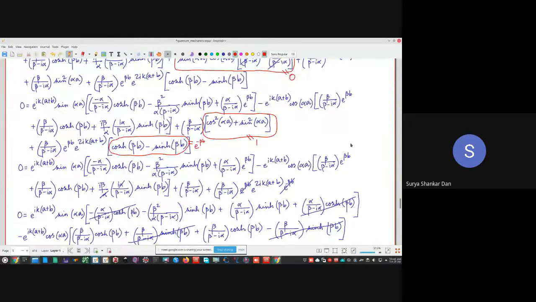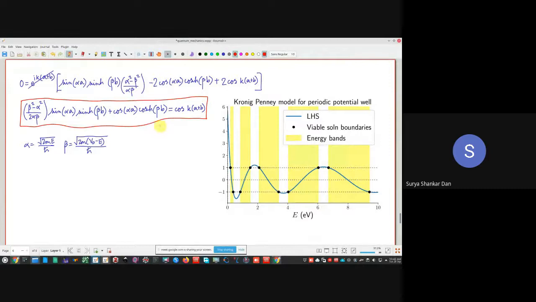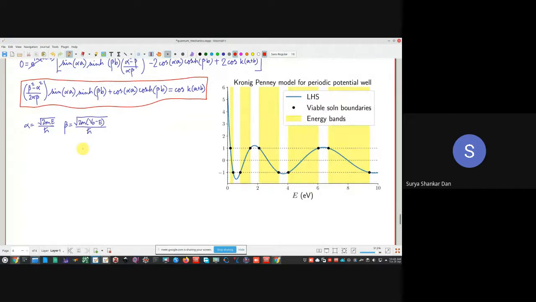Okay, so although this equation looks pretty complicated, all the variables inside this function, left hand side and right hand side, they all belong to our known quantities. Okay, अभी ध्यान से समझना इस बात को. Now what I have done here is, notice there is an energy E in this alpha expression, there is an energy E in this beta expression. Okay, तो हमने यहाँ पर, using numerical techniques which we will learn in our lab, मैंने यहाँ पर एनर्जी के साथ, electron volts में energy के साथ प्लॉट किए हैं.